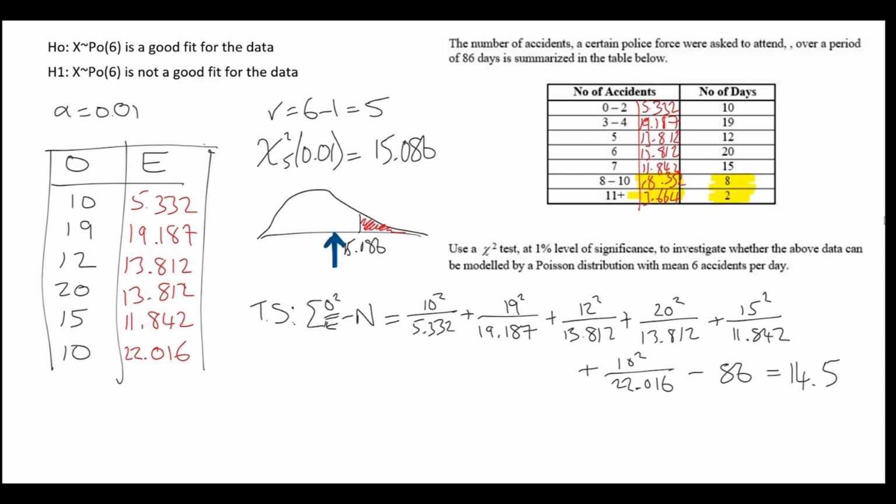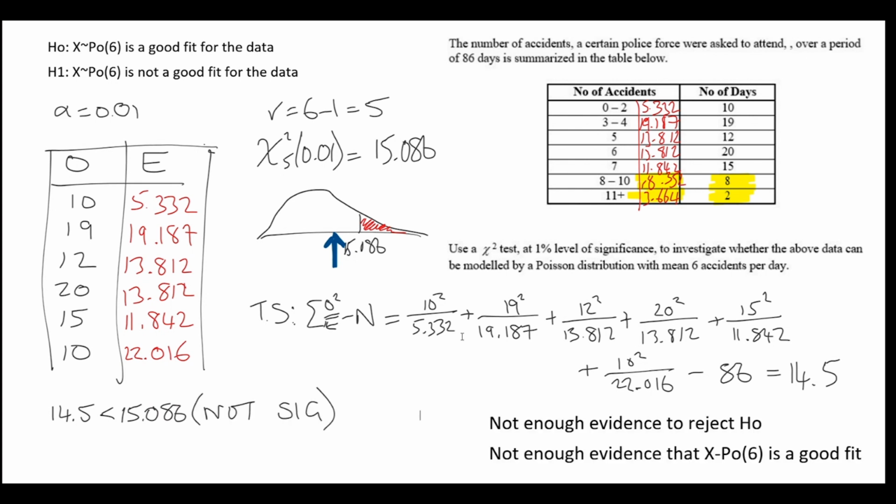Is it significant? It's over here on the left-hand side. It's outside the critical region. It's outside the significance region. It's outside the rejection region. We do not have a significant result. Let's formalize that with the comparison. 14.5 is less than 15.086. It's less than the critical value, so it is not significant. And we'll follow that up with our conclusions, our standard 2-part conclusion. The first being a mathematical conclusion: we do not have enough evidence to reject H0, and the second being in context: there is not enough evidence that X following a Poisson distribution of 6 is a good fit.